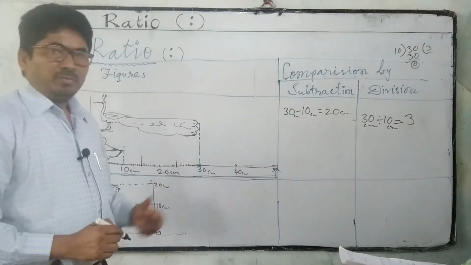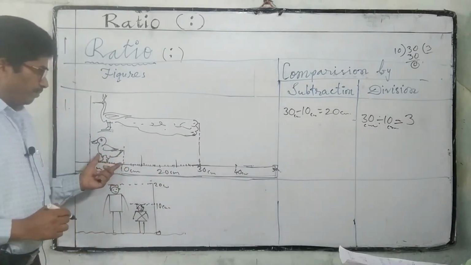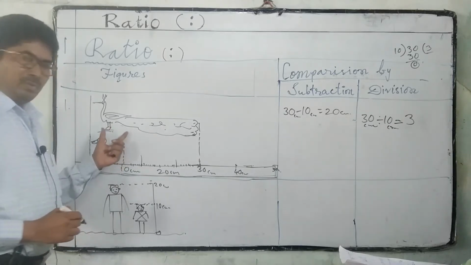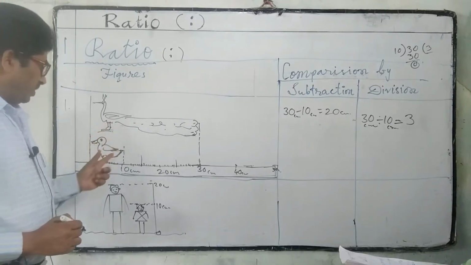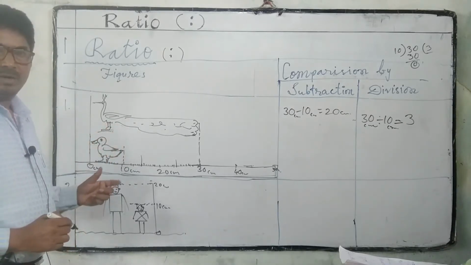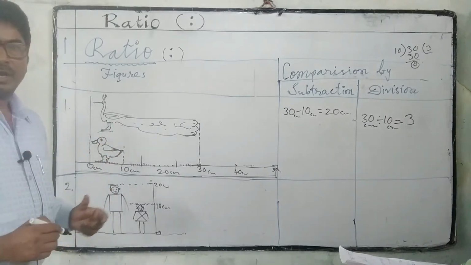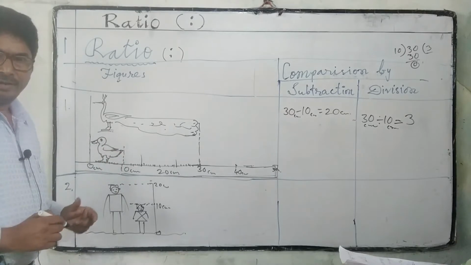So it gives a good sense. A duck is 1/3 of the peacock, or the peacock is 3 times the duck, or thrice the duck. So it is giving a good sense. So this is a ratio.